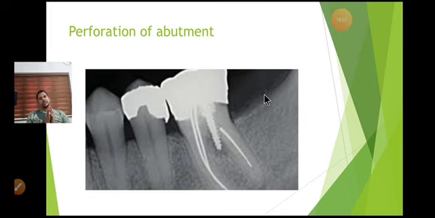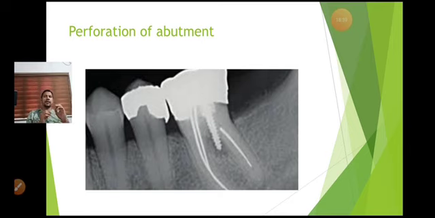What you can do in these cases is retrieve the post. If it's possible to treat it with MTA or some other substance, it is advisable. But if that is not possible, you can ask the patient to go for a hemisection or something, because usually you are supposed to place a post in the longer and wider root canal.